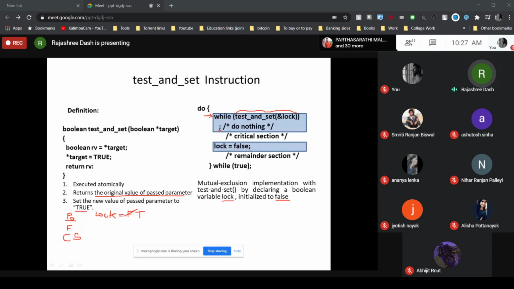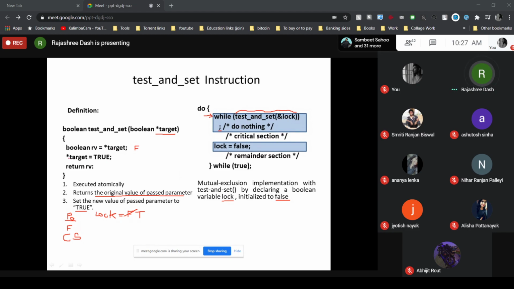P0 executes the test and set instruction by passing the address of the lock variable. Here, just check the definition part. It is storing that address in a target variable, which is a boolean pointer. So boolean RB equals star target, the value at that address. Which address? The address of the lock. Initially it was false, so now the RB value is false.